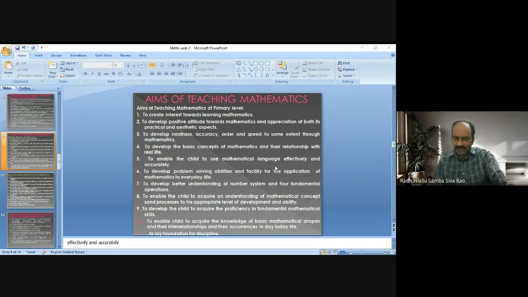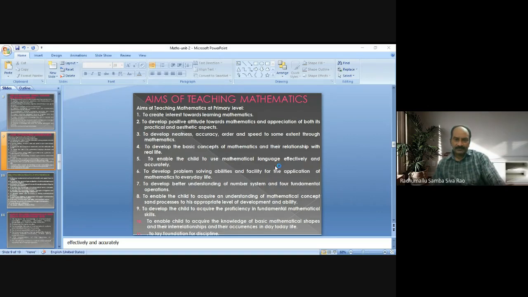So, what is mathematical language? Symbols of mathematics, notations of mathematics, like that. These are all called mathematical language. We introduce the mathematical language at primary level also, to enable the child to use mathematical language effectively and accurately.